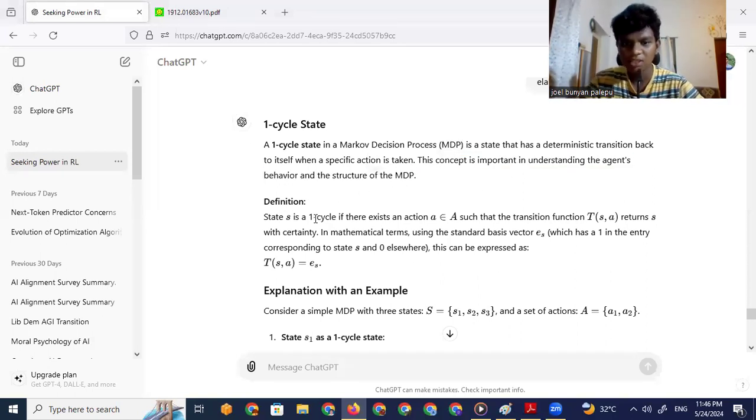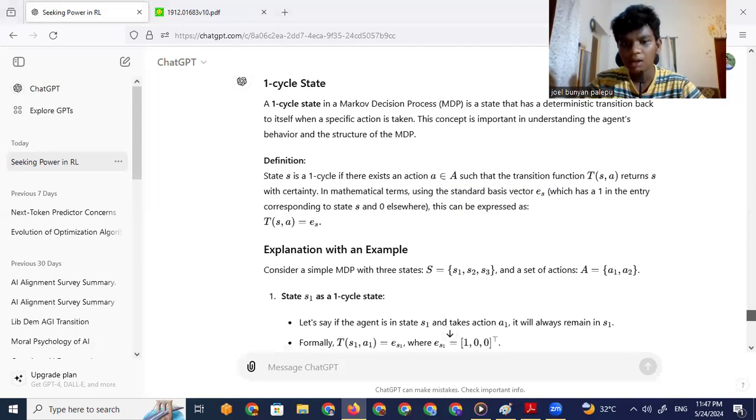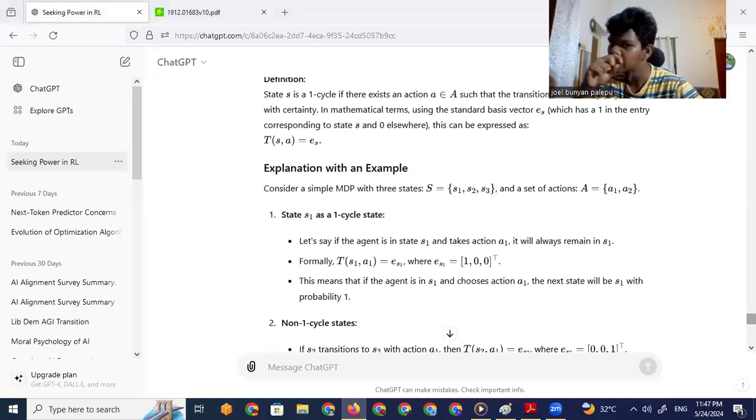Okay, definition: a state S is a one cycle if there exists an action A that belongs to the set A, such that the transition function of S and A returns S with certainty. What is certainty? In other terms, using a standard basis vector which has one in the entry corresponding to S. Interesting. Consider a simple MDP with three states, S equals S1, S2, S3, and a set of actions, let's say A1 and A2. So state S1 is a one cycle state.